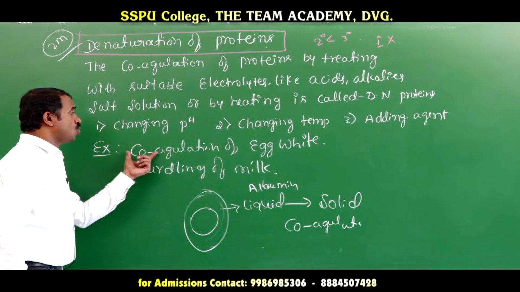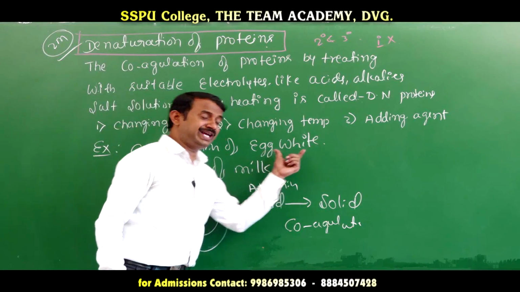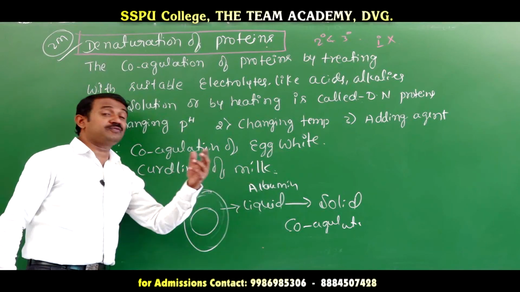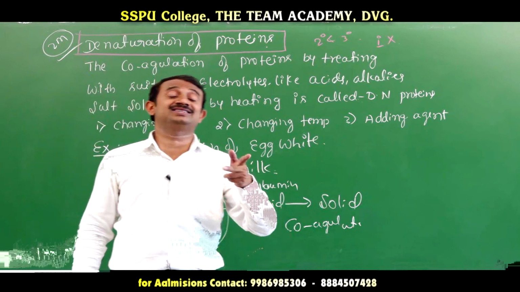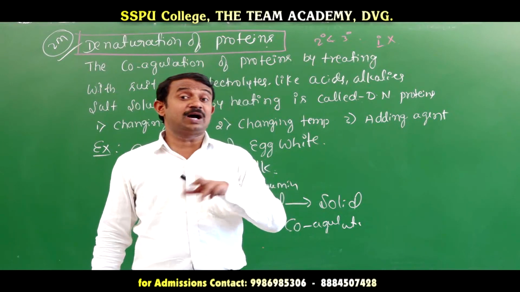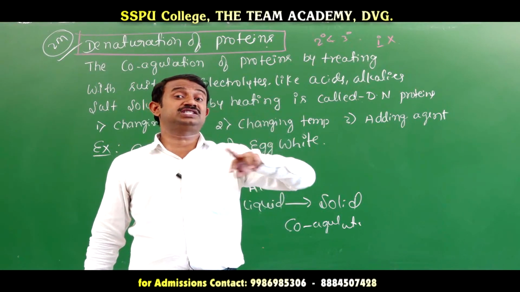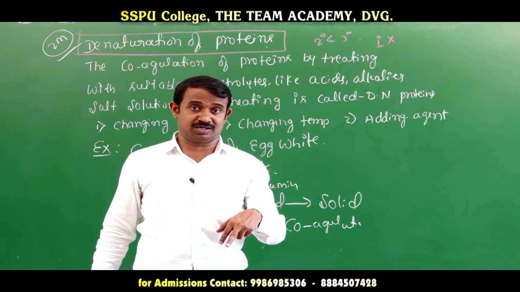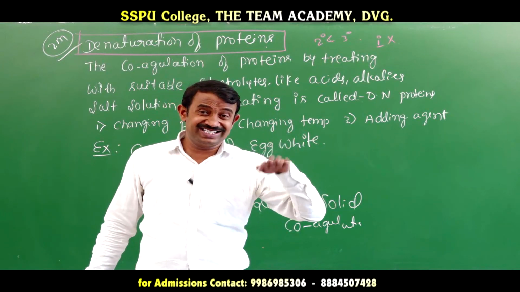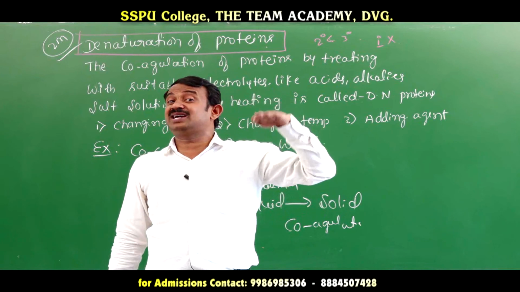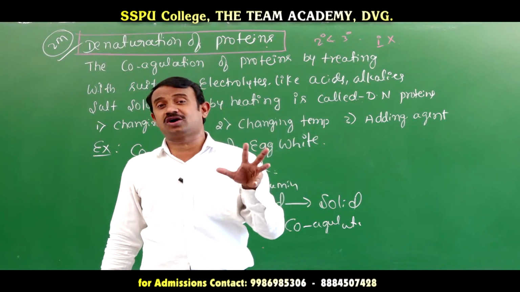Examples are coagulation of egg white and curdling of milk. Milk is converted to curd. In summer, when the temperature increases, the milk is converted to curd immediately. If the temperature decreases, it will take time, because the proteins are coagulated.